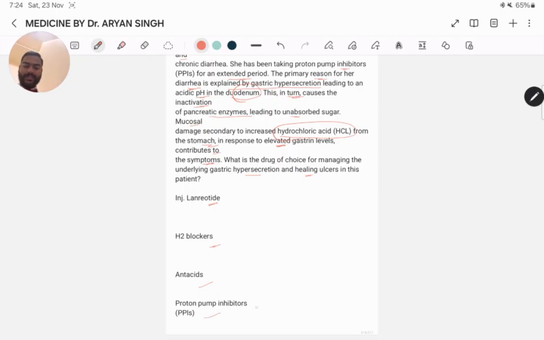Here the best answer is the proton pump inhibitor, because here the patient has Zollinger-Ellison syndrome, which is characterized by gastric hypersecretion due to gastrinoma. The drug of choice for managing the underlying gastric hypersecretion and healing the ulcer is a PPI, proton pump inhibitor. PPI reduces what? Gastric acid secretion, by inhibiting the proton pump in the gastric parietal cells.